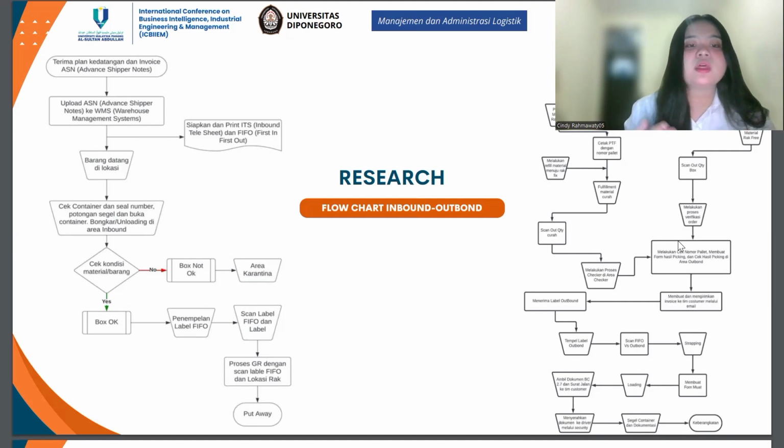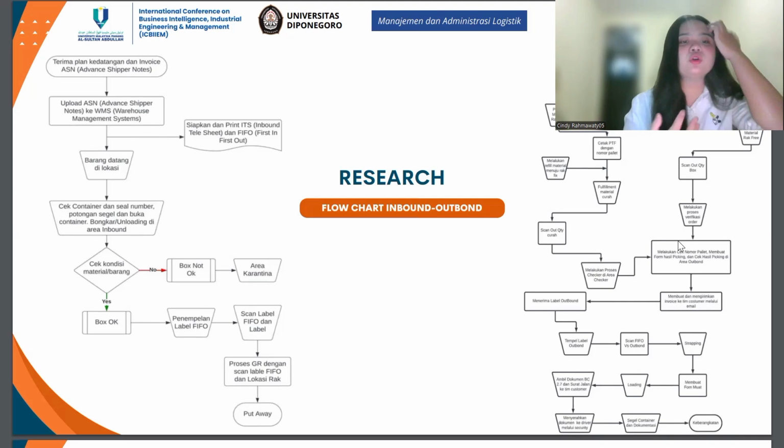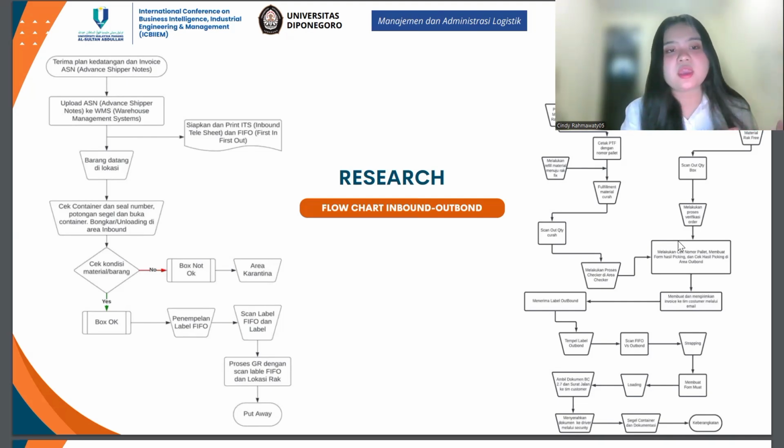Before being put on the shelf, the operator checks the quality and quantity of the goods first. If the goods are suitable, the inbound label is attached to the goods and the GR process is done. If the goods are not okay, they are placed in the quarantine area first.